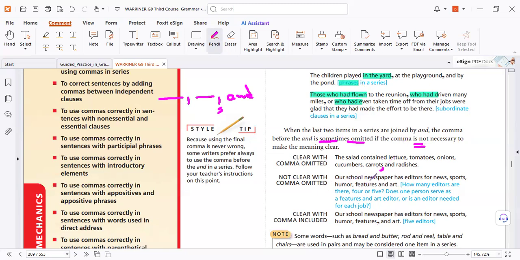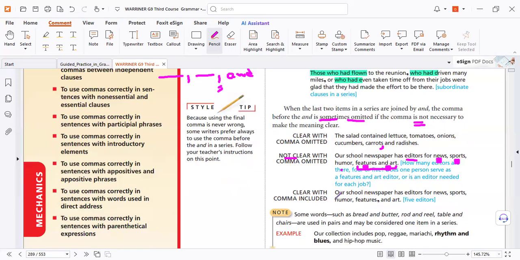Look, our school newspaper has editors for news, sports, humor, and features and art. Is that one thing or two different things? If I read it like that, I think it's one thing. So is it a department in the newspaper, like features and art? Or is features different from art? So there is confusion. The meaning is not clear. So when you put the comma like that, I understand that features is different from art.